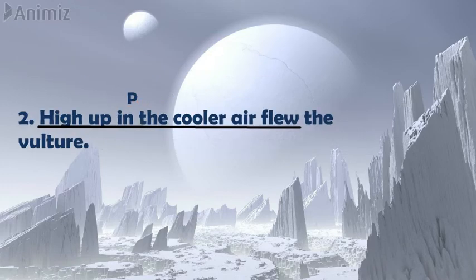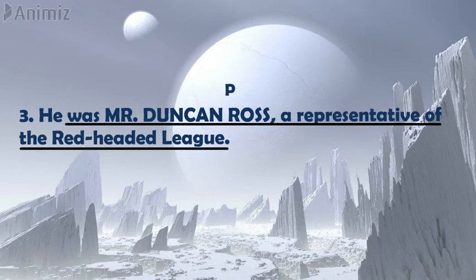Next example, "high up in the cooler air flew the vulture." Here "high up in the cooler air flew" is the predicate. Next example, "he was Mr. Duncan Ross, a representative of the Red-Headed League." Here "was Mr. Duncan Ross, a representative of the Red-Headed League" is the predicate.